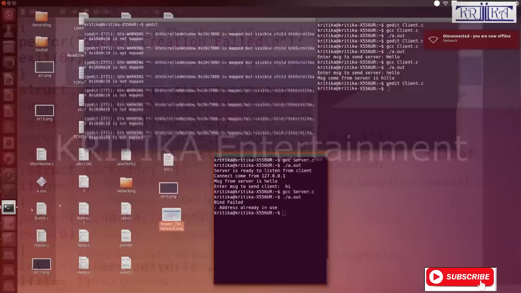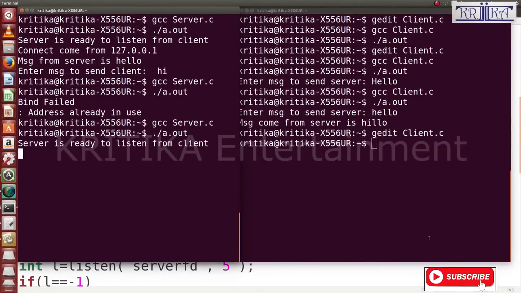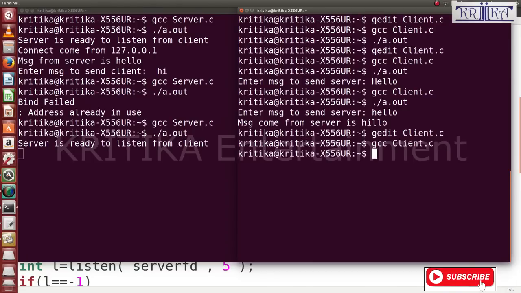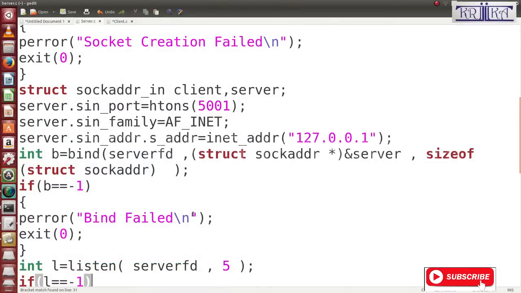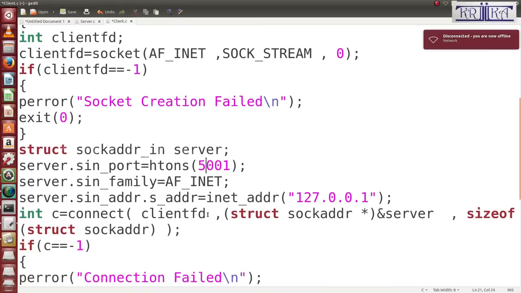Okay, then listen. Here also the same thing. Then the connection failed. Why did it display connection failed? I'll check it. The server side is 501 and the client side also 501.